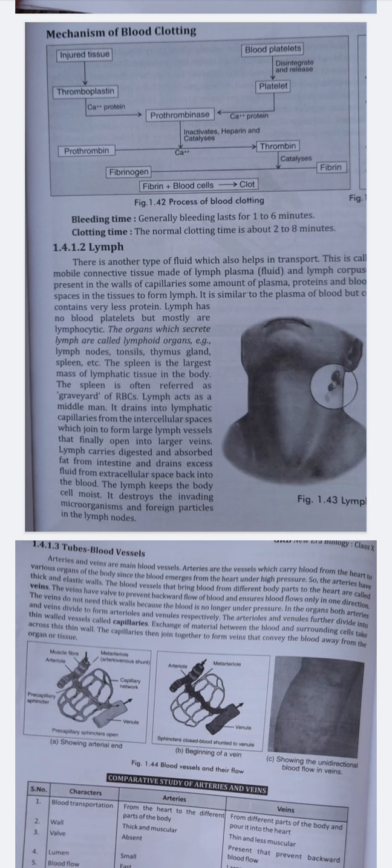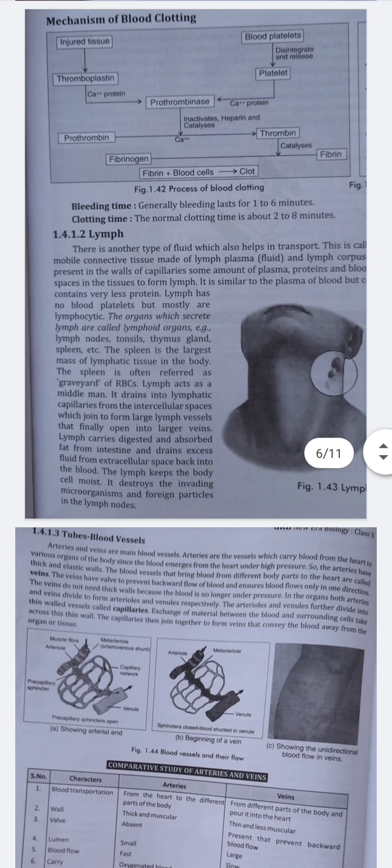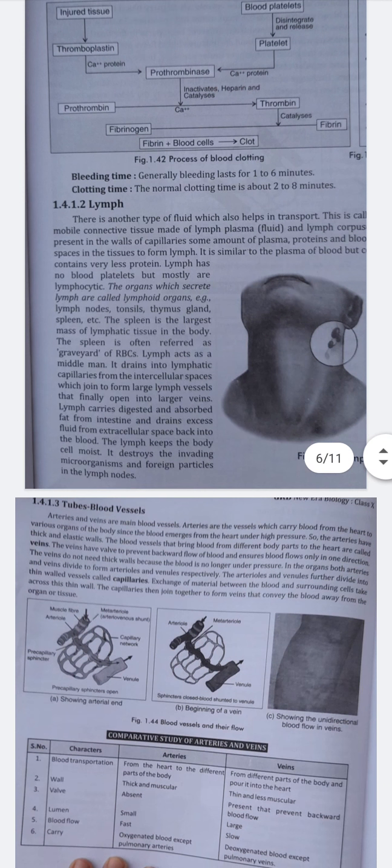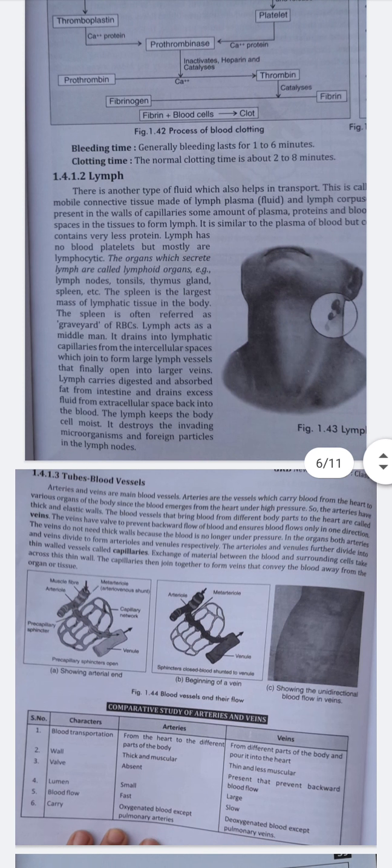Organs that secrete the lymph are called lymphoid organs. Examples are the lymph nodes, tonsils, thymus gland, spleen, etc. Lymph carries the digested and absorbed fat from the intestine and drains excess fluid from the extracellular space back into the blood. What does lymph do? It keeps the body moist.